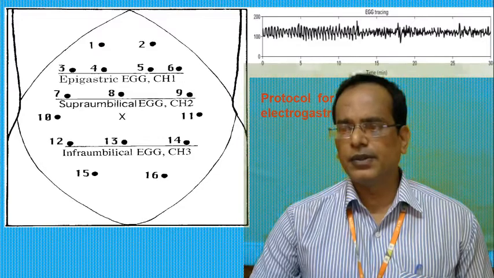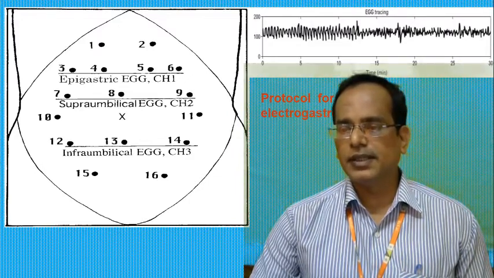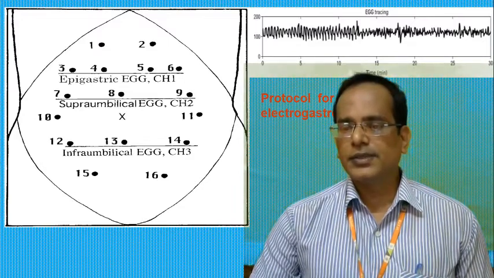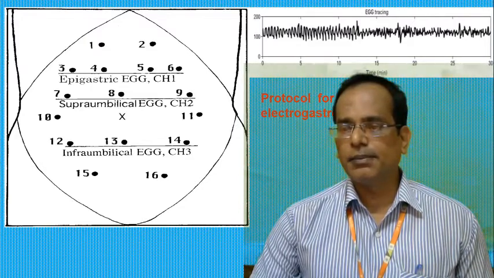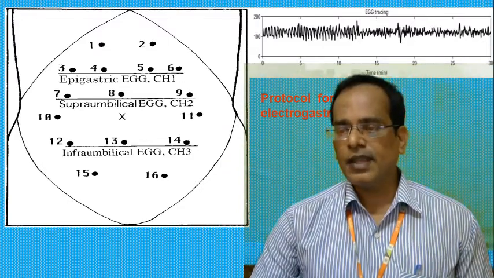Okay, first, without food, what is the EGG? After the food, what is the EGG? So both things they have to measure. To ensure the stomach is empty, when the baseline or fasting EGG is recorded, the subject should be fasted for at least 6 hours, because the complete emptying of the stomach takes about 4 hours in a healthy subject, and that can be longer if a patient has gastric motility disorders.